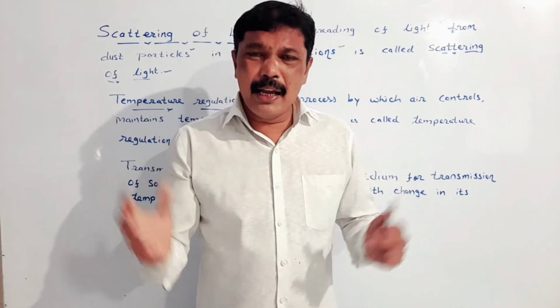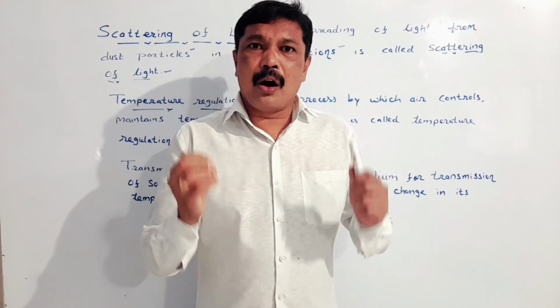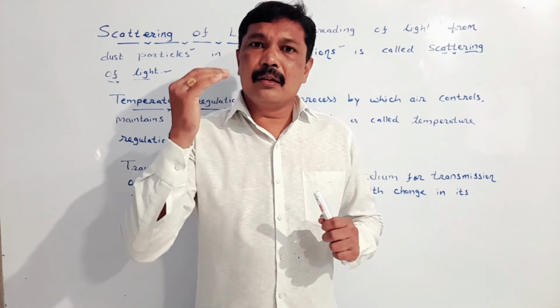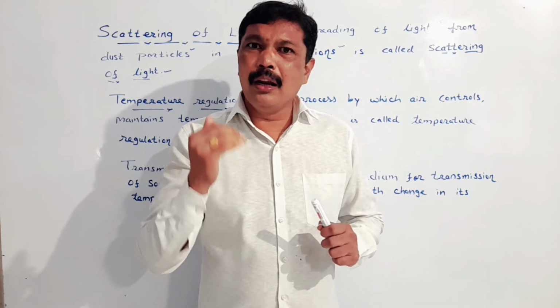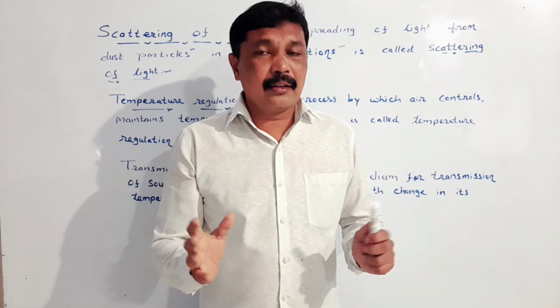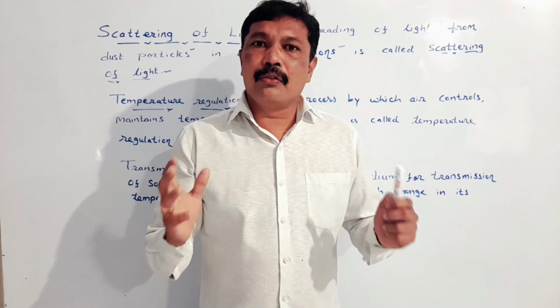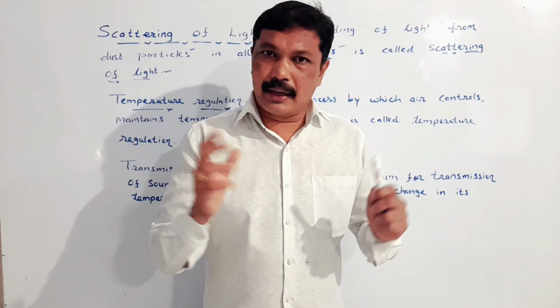Then the average temperature of the earth will become very low. The temperature will fall down and the earth will not be suitable for the living organisms.